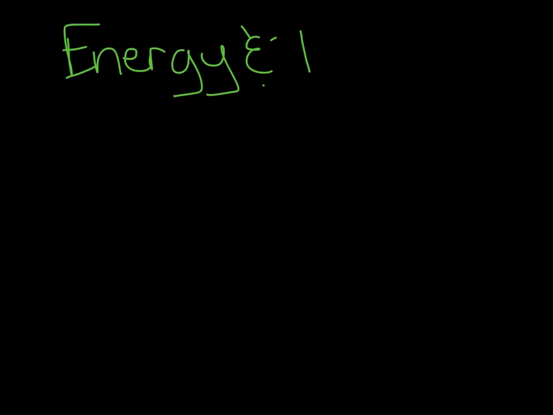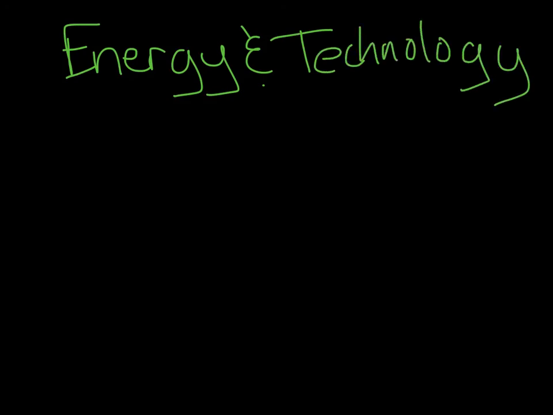Our last section is energy and technology. So we're going to talk about how technology is helping us to use energy more efficiently. Energy is conserved, and technology improves the way that we make those conversions, right? In many common energy conversions, most of the wasted energy is released as heat. We get a lot of heat off of different things like batteries and light bulbs and that sort of thing. So we get that wasted energy.